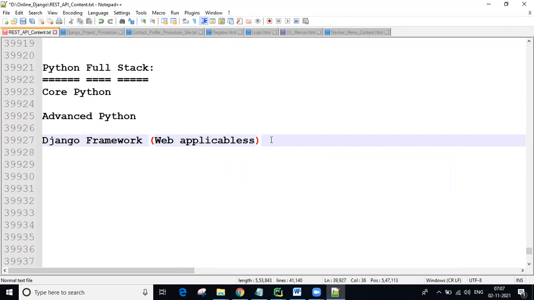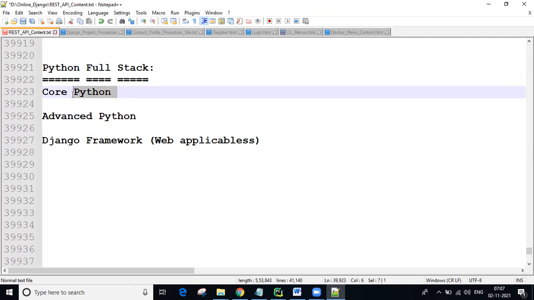If you want to develop any real-time application, guys, any one programming language is required. You need to learn any one programming language. We have so many programming languages like Python, Java, .NET, so many are there. I choose, for example, Python to develop the application.